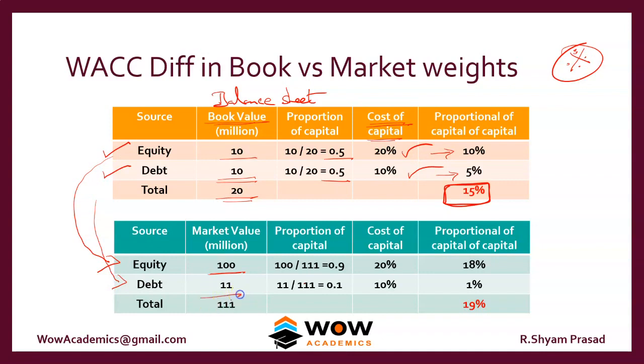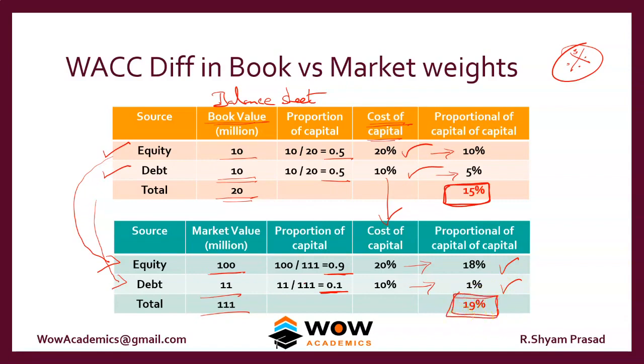So the total capital now stands at 111. If we proportionately work it out, it comes to 0.9 and 0.1, that is 90% and 10%. The cost of capital remains the same. Whatever number we used, the same number we use here also. So the proportionate cost of capital comes to 18 and 1. The WACC comes to 19.